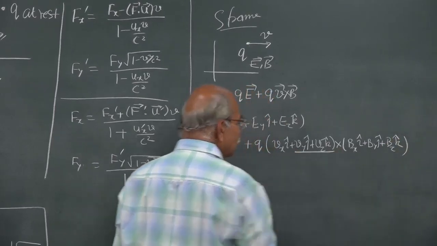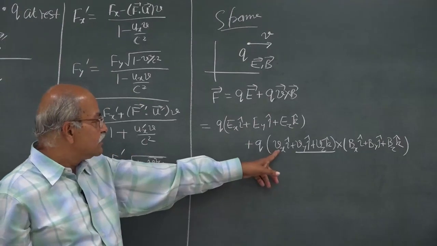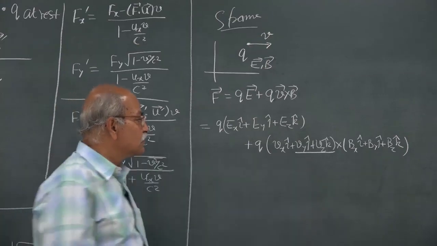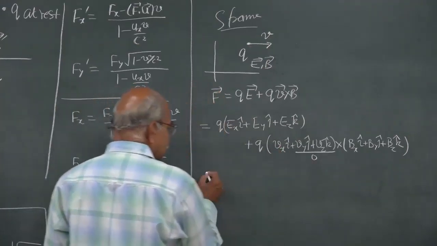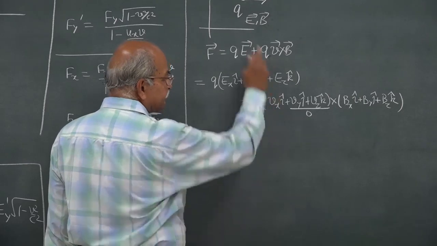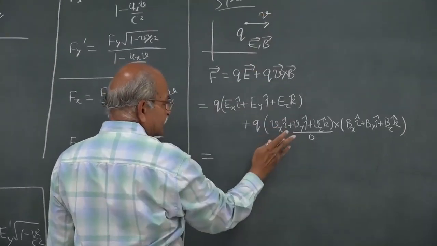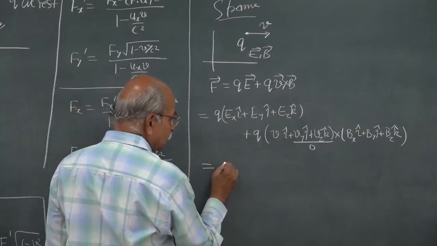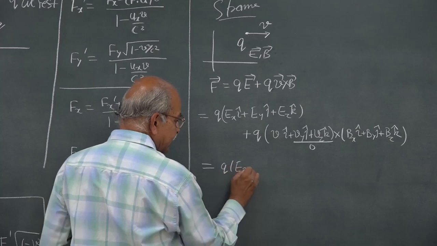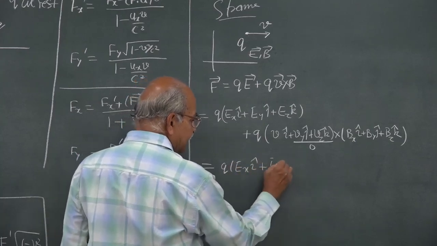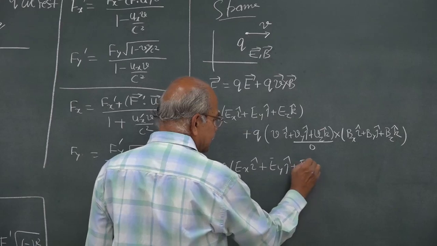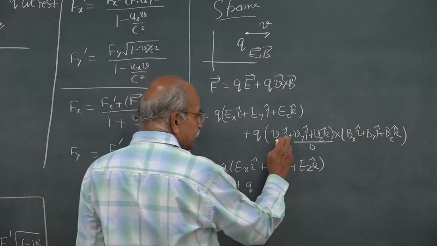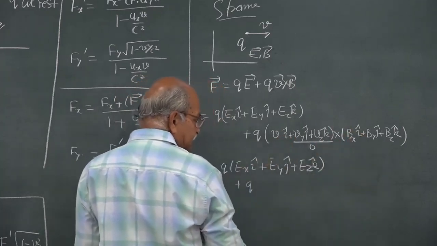But then this part is 0, because the velocity of this particle q is in the x direction. So, you only have this part, and this Vx is just v. So, it is q times (Ex i cap plus Ey j cap plus Ez k cap), plus q times v, where i cap cross i cap is 0.